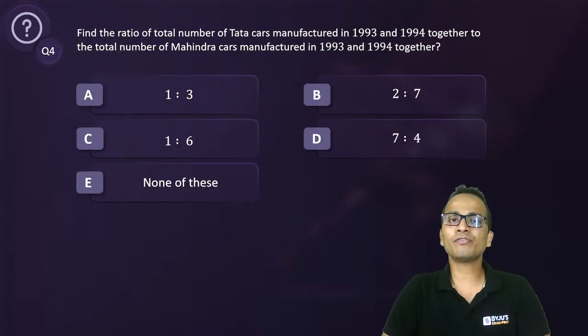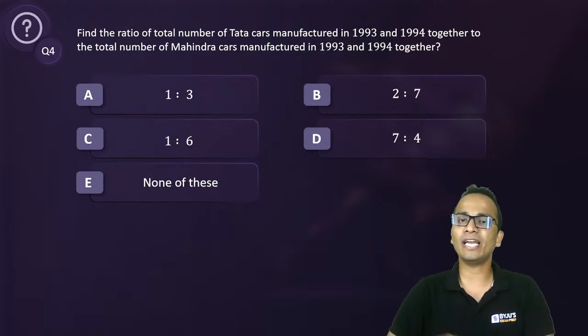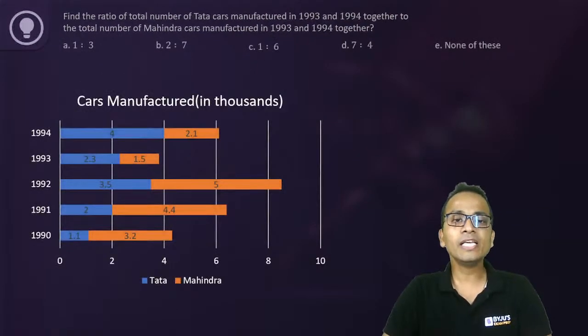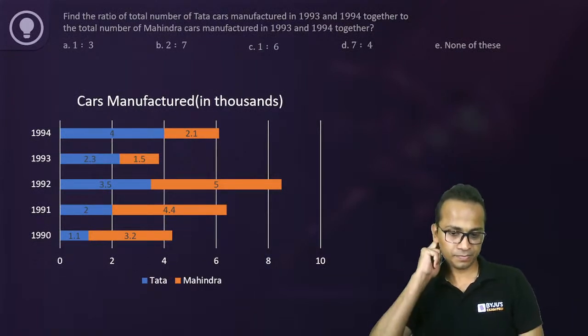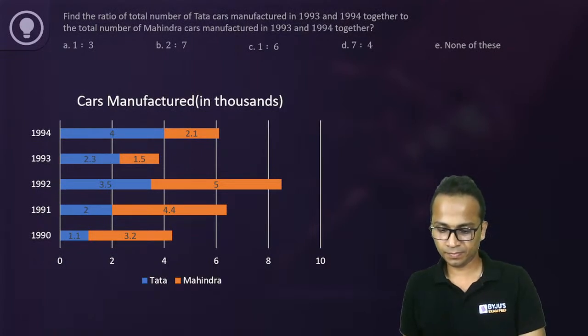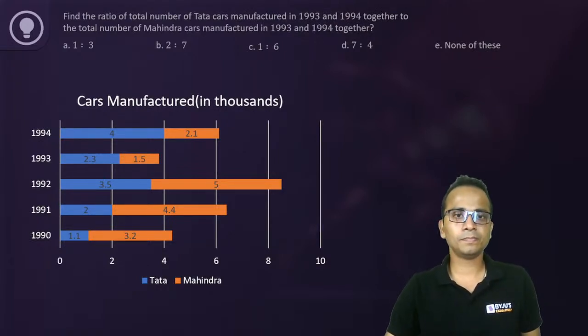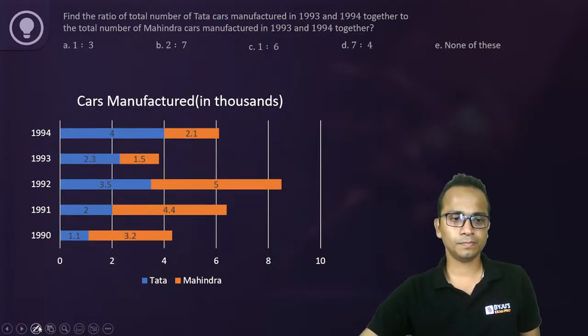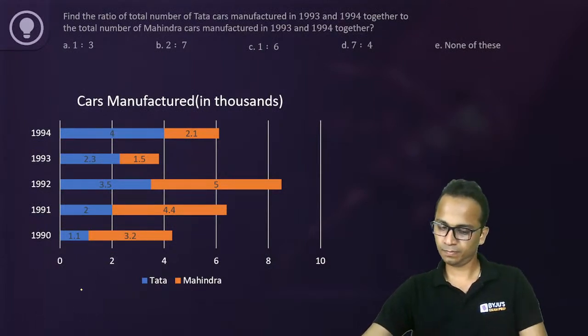Find the ratio of total number of Tata cars manufactured in 93 and 94 together to the total number of Mahindra cars manufactured in 93 and 94 together. Quickly give me an answer for this one. Any answer for this one?